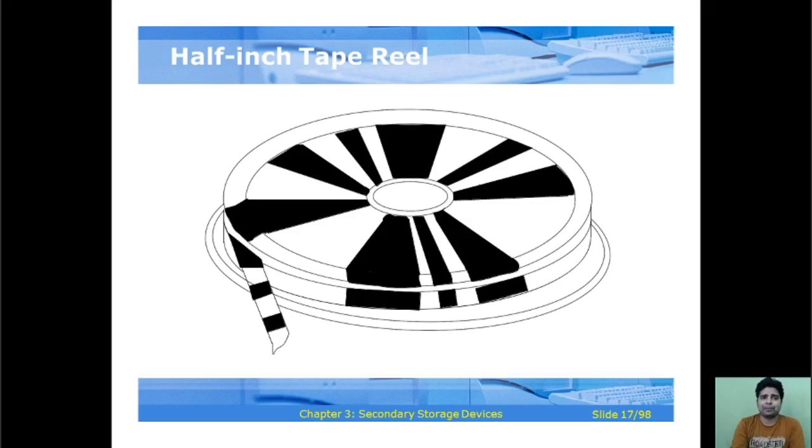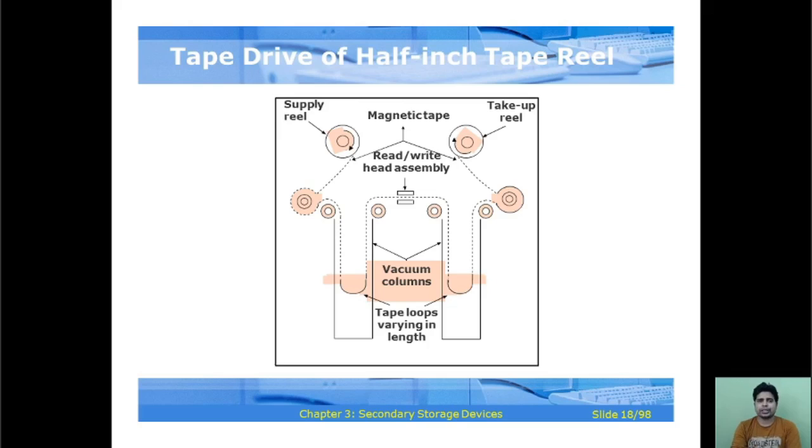So this is the example of the half inch tape you can see here, and this is the example of the tape drive of the half inch tape reel. In this tape reel there is the supply reel, this is the magnetic tape, and this is the take up reel, and this is the read write head assembly, and these are the vacuum columns, and these are the tape loops varying in length. So this is the example you can see here of a tape drive of the half inch tape reel.